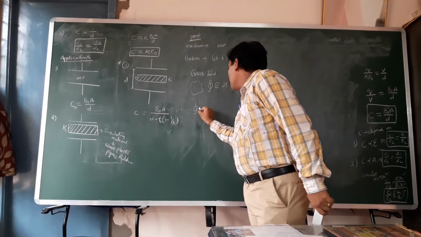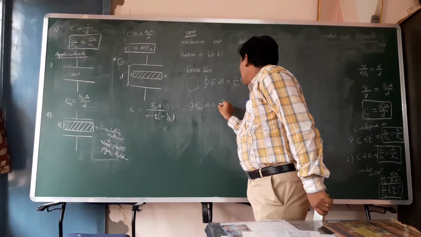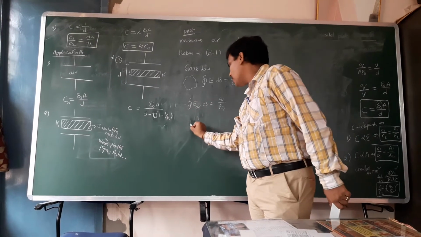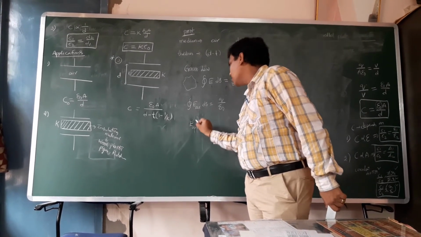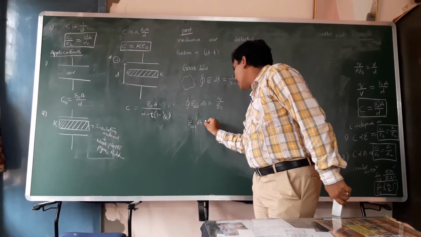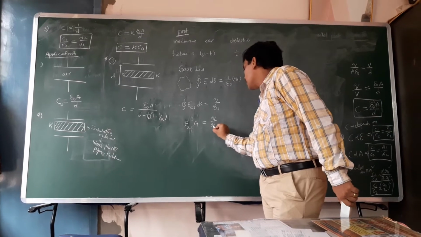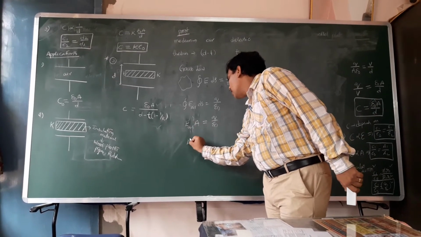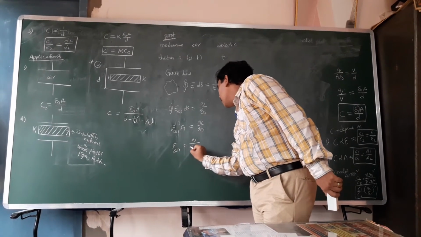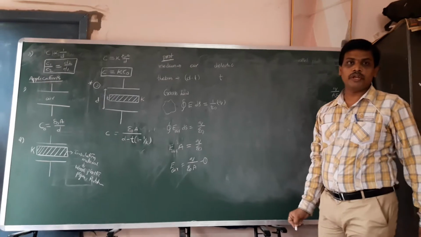the surface integral of E air into ds is equal to Q by epsilon naught. E air is constant and can be taken outside. E air into integral of ds, which is nothing but the surface area, the area of the plate A, is equal to Q by epsilon naught. So the electric intensity of the air medium is equal to Q by A epsilon naught. This is equation number 1, with respect to the air medium.